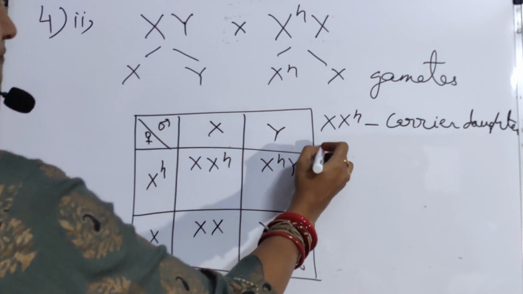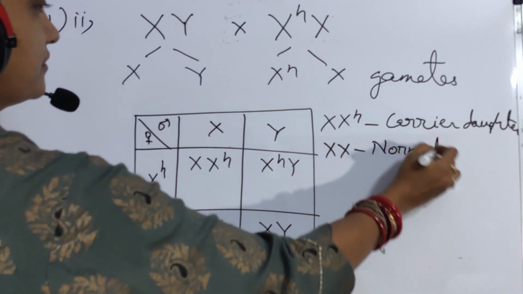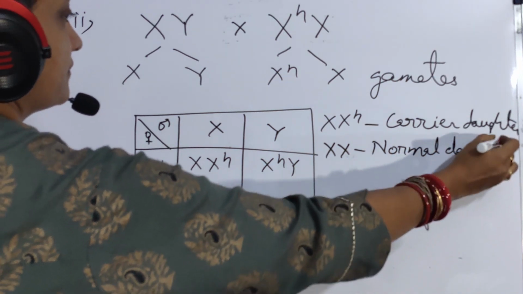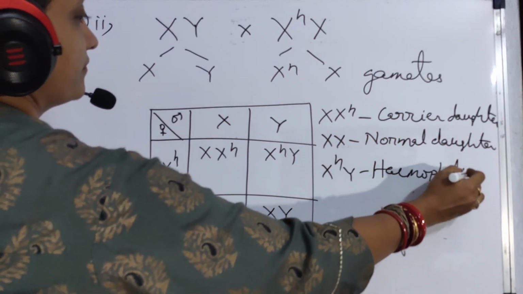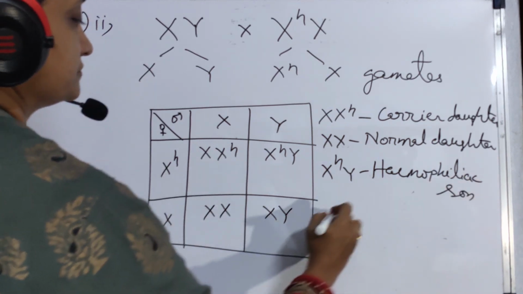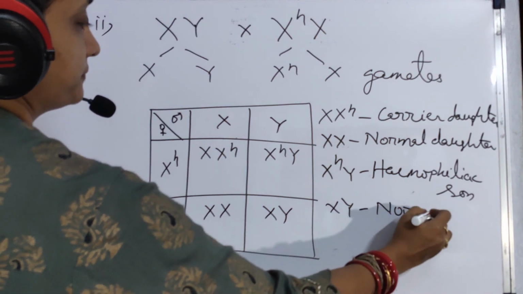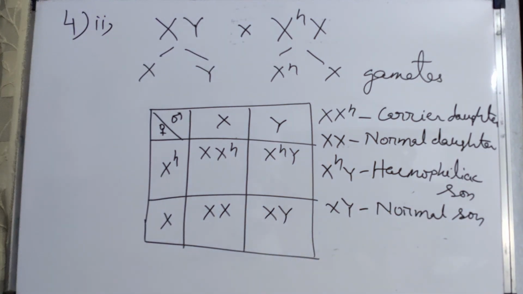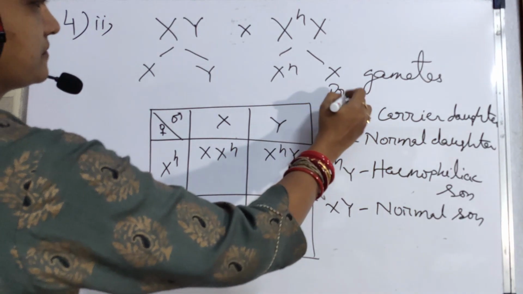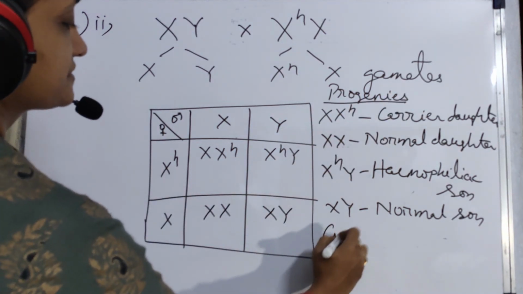Carrier daughter, normal daughter, hemophilic son, normal son. So you have to mention separately the progenies, gametes,